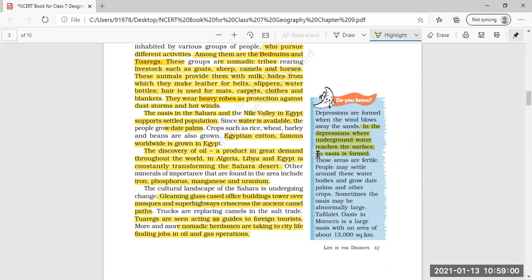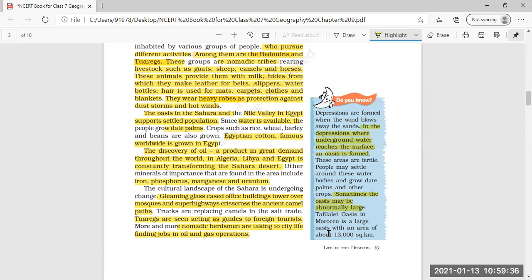That means when the sand is carried away due to the blowing of the wind, a type of depression, low-level land, is there, and when underground water reaches the surface there, it is called an oasis. These areas are very fertile. The areas near the oasis are very fertile, and people may settle around these water bodies and grow date palms and other crops. Sometimes the oasis may be abnormally large. That means large water bodies can be there.